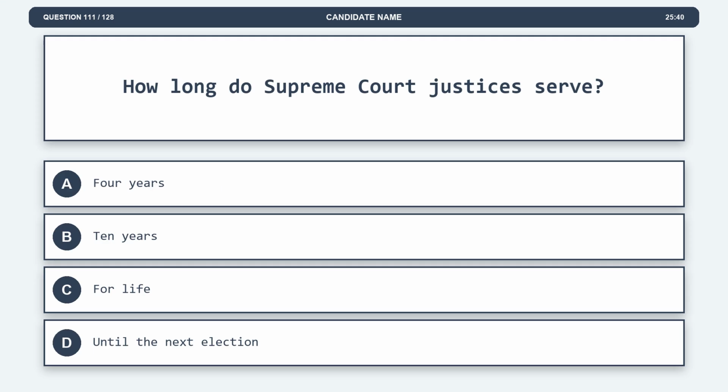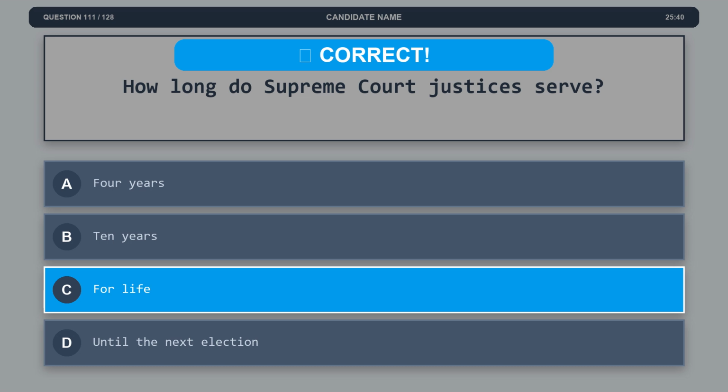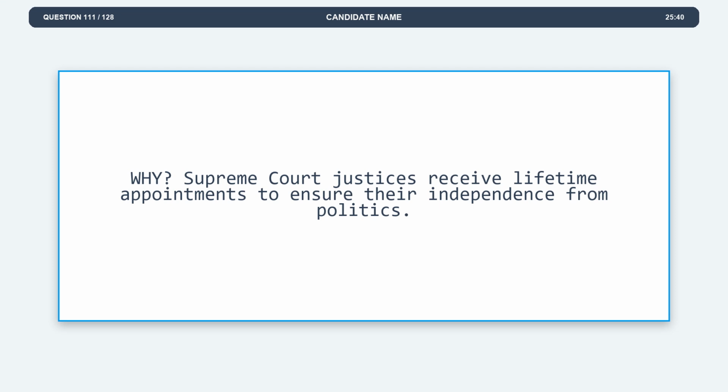Question 111. How long do Supreme Court justices serve? Option A, 4 years. Option B, 10 years. Option C, for life. Option D, until the next election. The correct answer is option C, for life. Explanation: Supreme Court justices receive lifetime appointments to ensure their independence from politics.